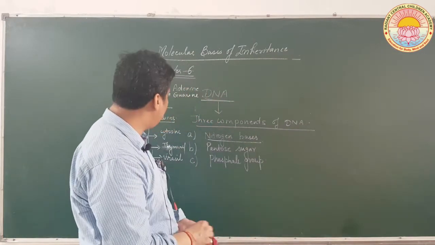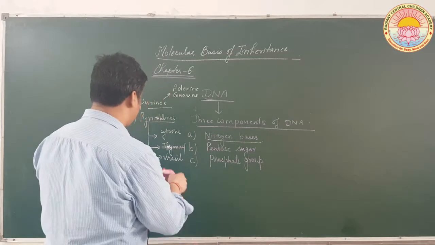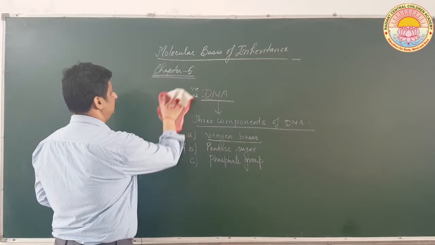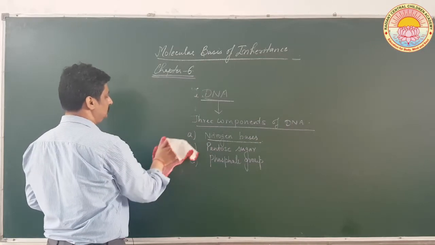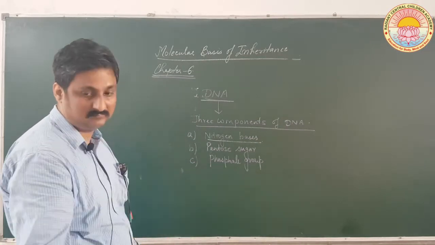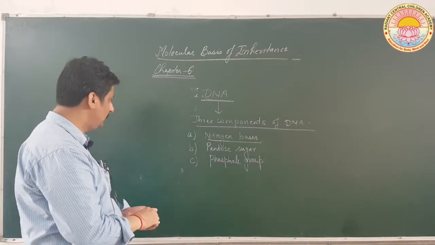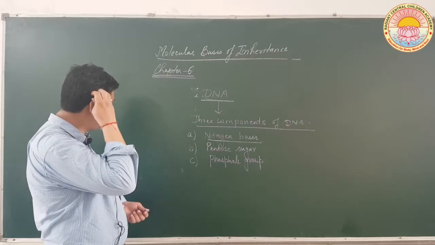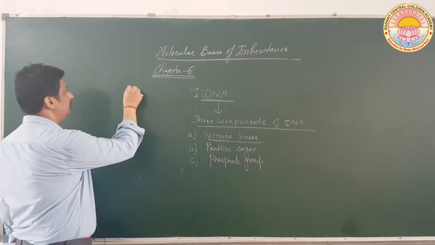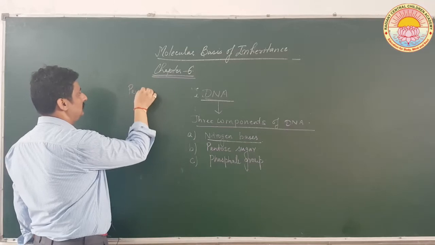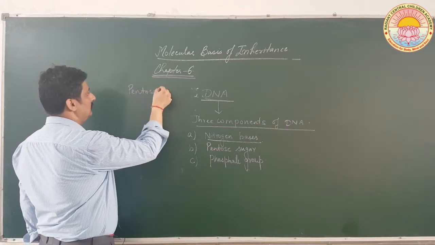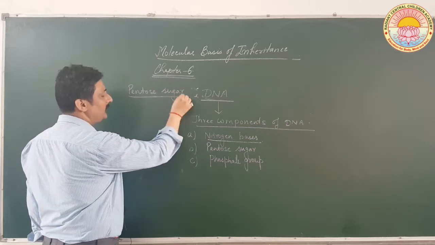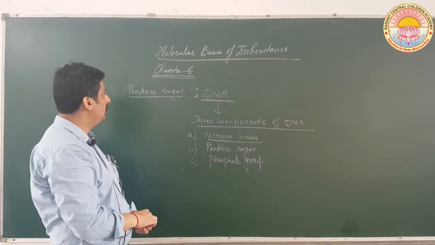Now let us look at pentose sugar. Let us talk about pentose sugar. See, as the name itself indicates, it consists of 5 carbon atoms.